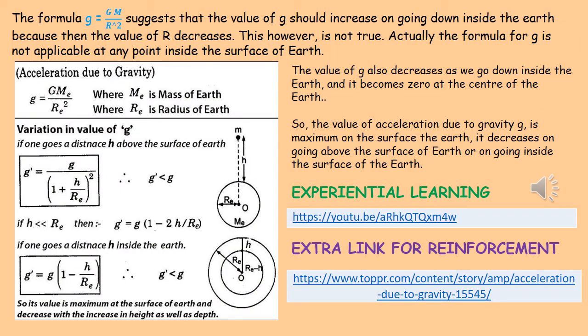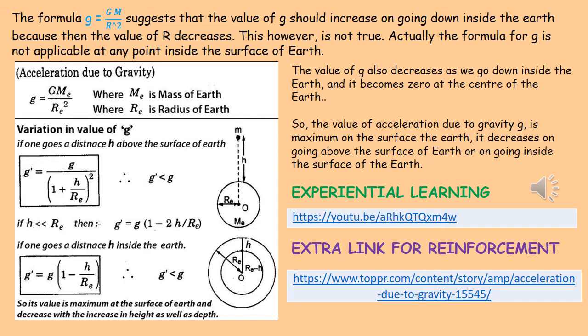Now we will see how the value of acceleration due to gravity changes inside Earth. As the formula suggests, small g is equal to GM by r², so the value of small g should increase on going down inside the Earth, because then the value of r decreases.